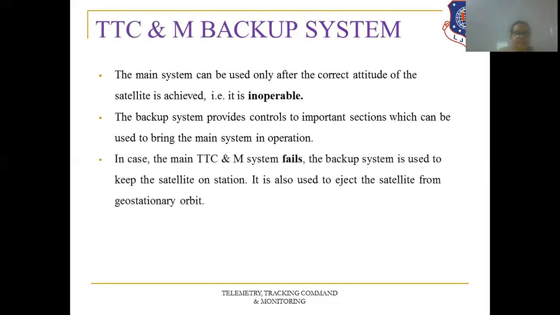In case the main TTC and M system fails, the backup system is used to keep the satellite on station. It is also used to eject the satellite from the geostationary orbit. All the segments will have a backup system, so that if one system fails, the alternate system can work in place of the main system.